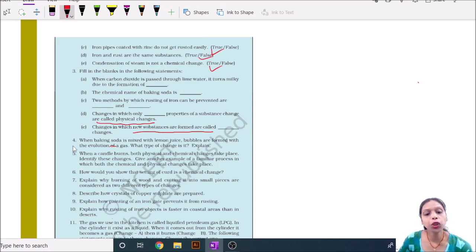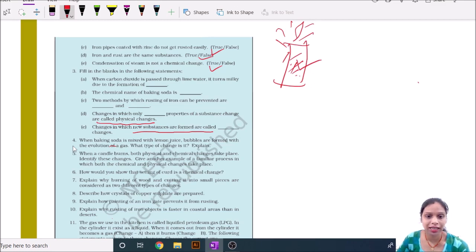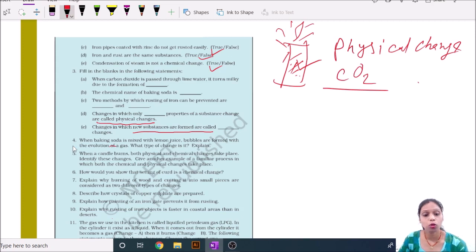When you burn a candle, the wax melts, and the shape of the wax is changing here. Then it is a process of physical change. But after the burning of the candle, carbon dioxide is generated here. It is a process of chemical change.